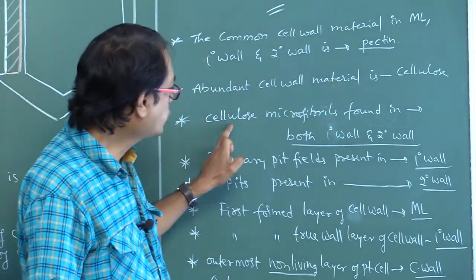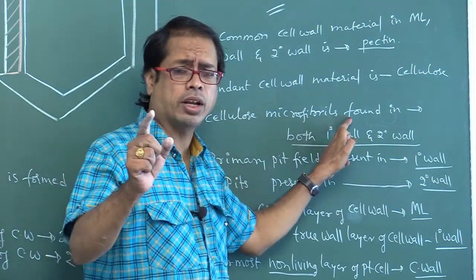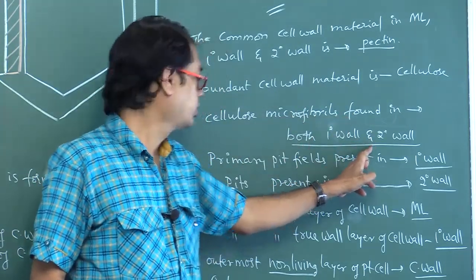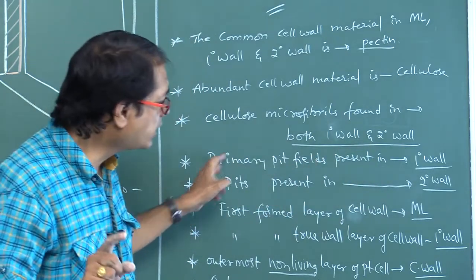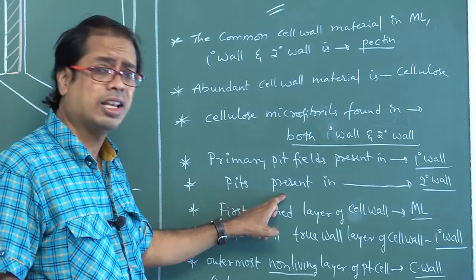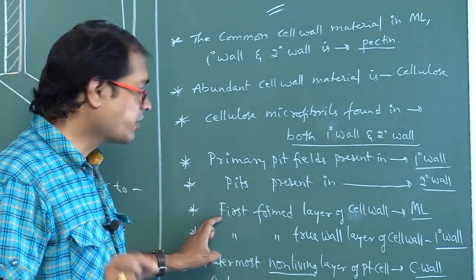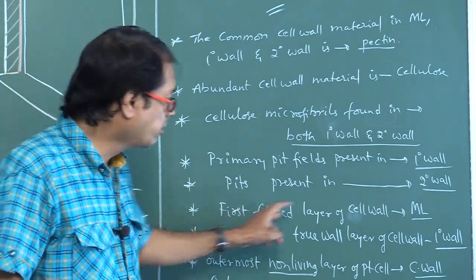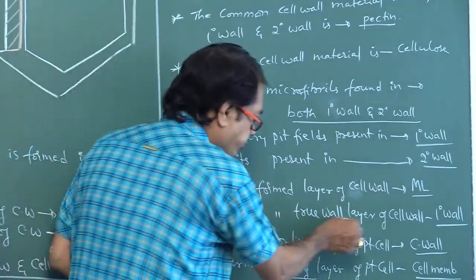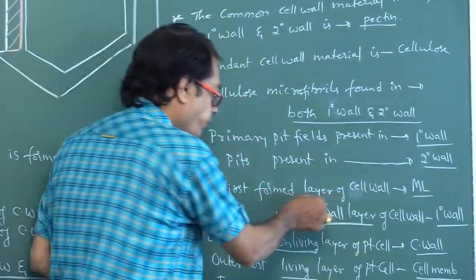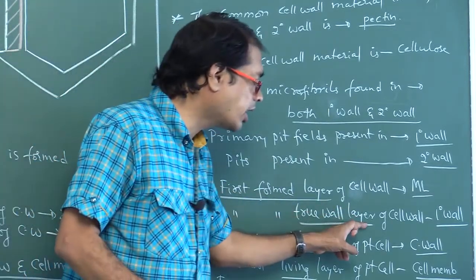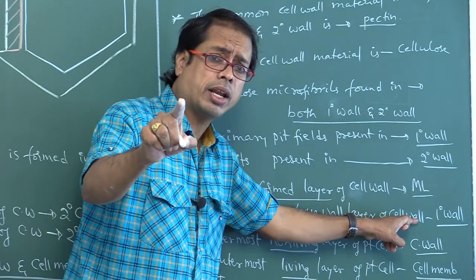Next, cellulose microfibrils are found in both primary cell wall and secondary cell wall. Primary pit fields are found in primary cell wall. Pits are found in secondary cell wall. The first formed layer of cell wall is middle lamellum. The first formed true wall layer is primary cell wall.